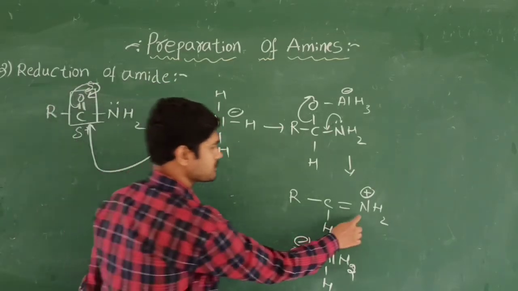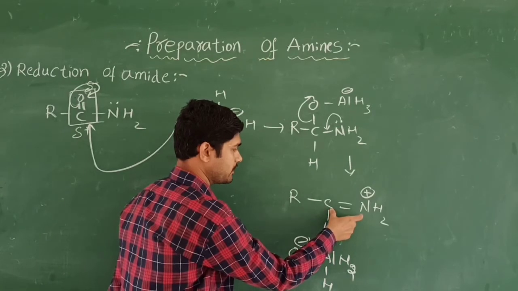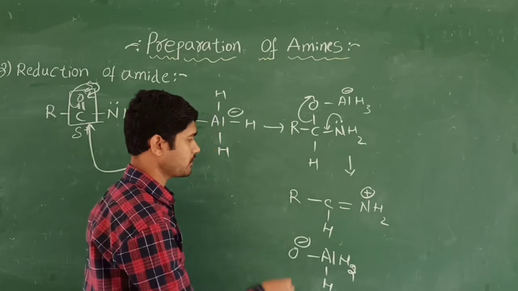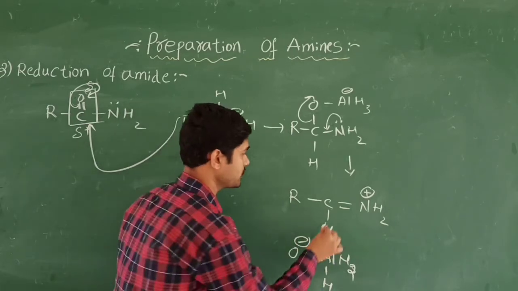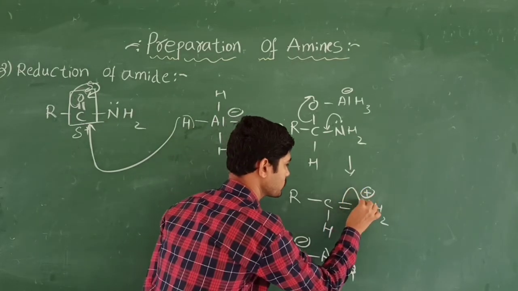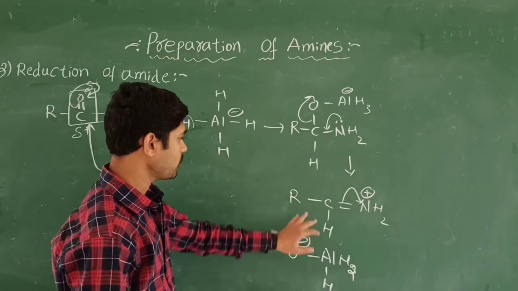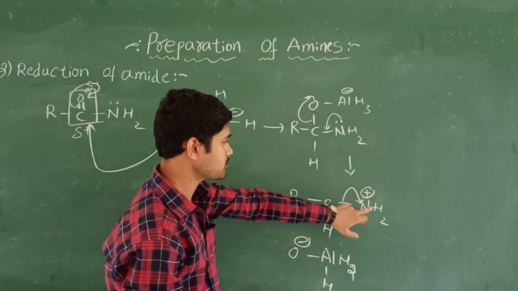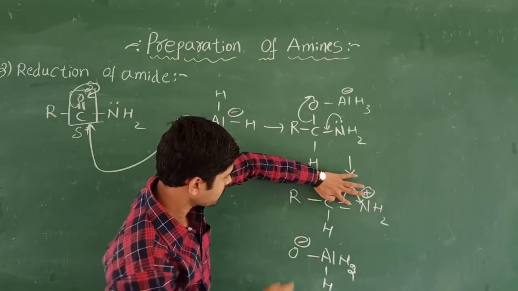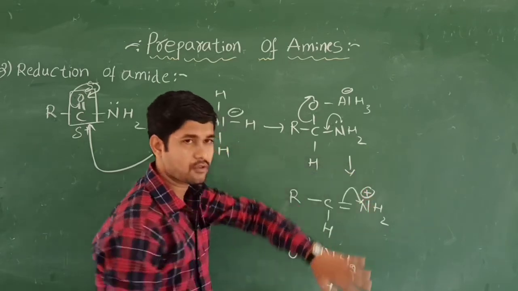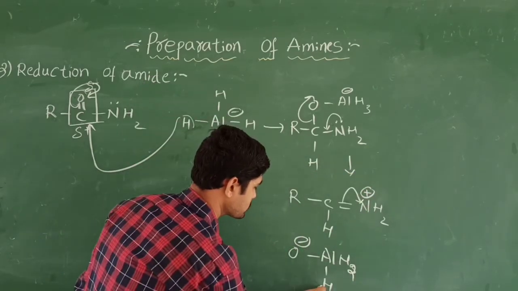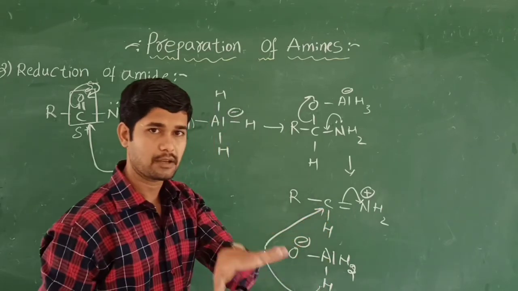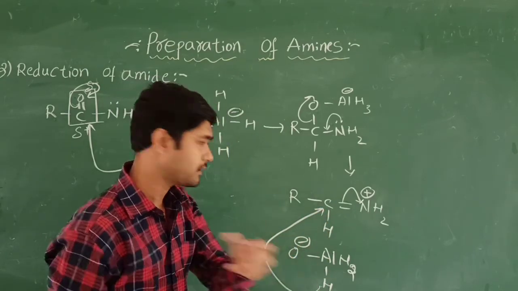In this carbon-nitrogen bond, nitrogen has the higher electronegativity, and it also wants to become stable, so it pulls the bond pair of electrons towards itself. Now carbon will have 3 bonds. When this bond migrates to nitrogen, because nitrogen is deficient, now 3 bonds will be there: 1, 2, 3. But carbon is tetravalent, so the aluminum is going to give this hydrogen to the carbon atom to maintain the carbon as tetravalent.